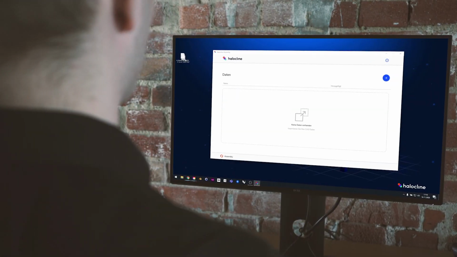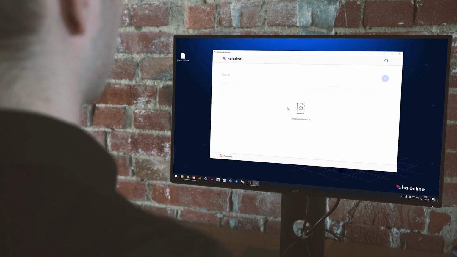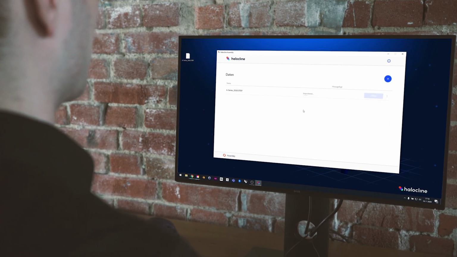To assemble products with Halocline Assembly, you can quickly and easily import your CAD data and experience it in virtual reality within seconds.